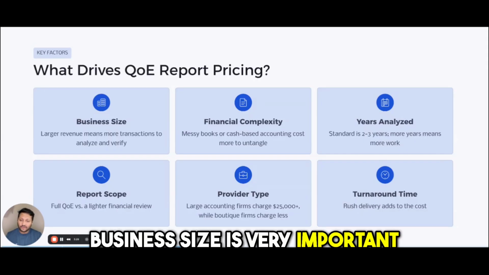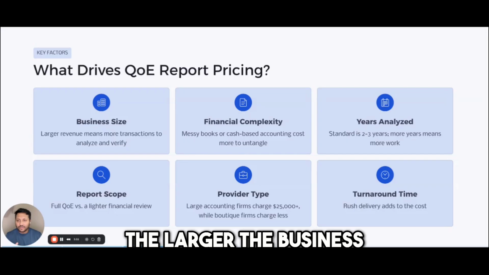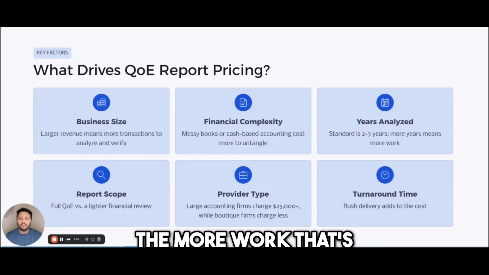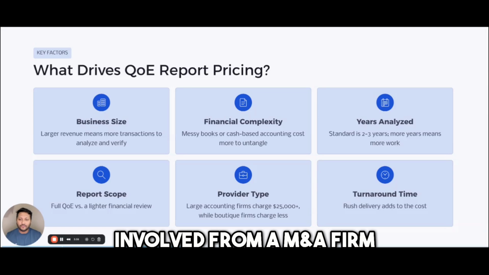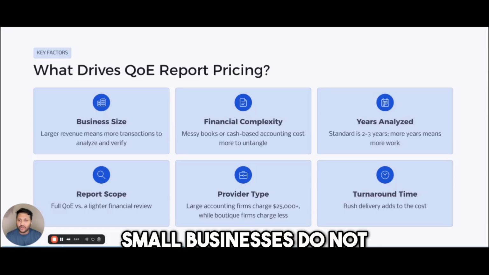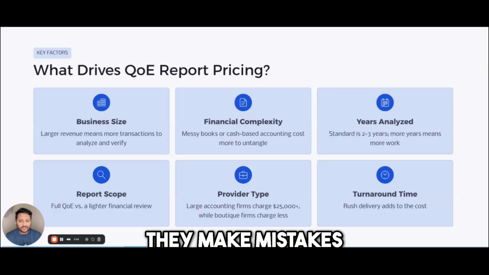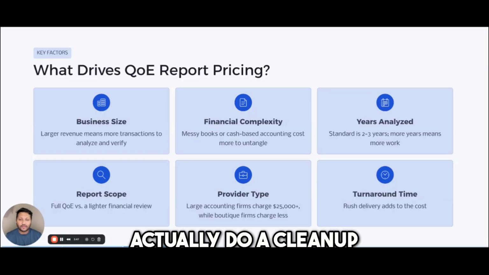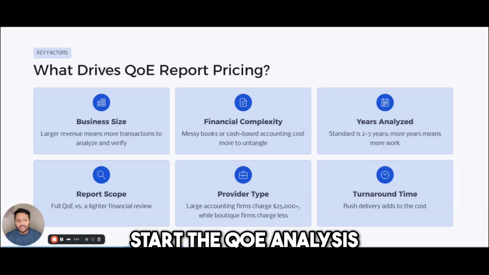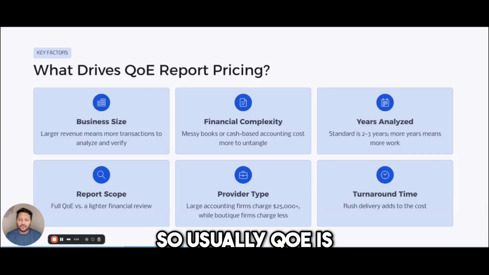Now, business size is very important. The larger the business in terms of revenue, the more transactions there are, the more work that's involved from an M&A firm. Financial complexity: a lot of small businesses do not have proper accounting. They make mistakes, so we have to go in there and actually do a cleanup process before we can even start the QE analysis. Years analyzed: usually QE is analyzed over 2 to 3 years of the business's history. If you need more than that as a buyer, then that's going to cost more.